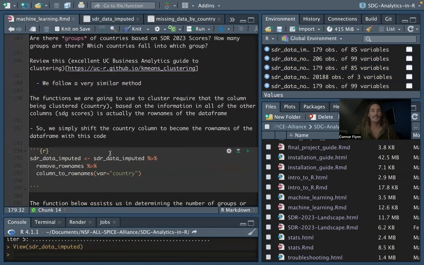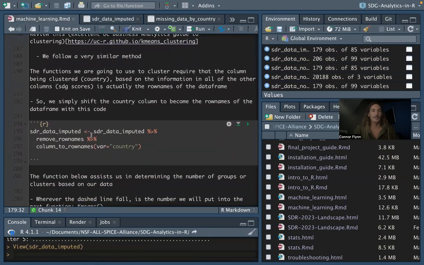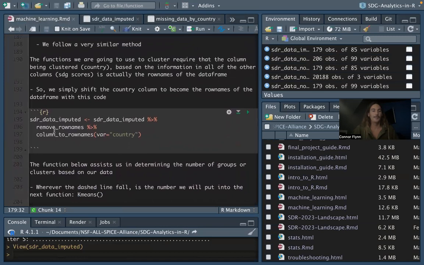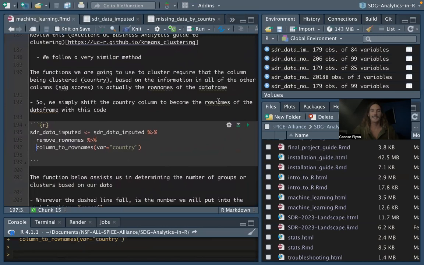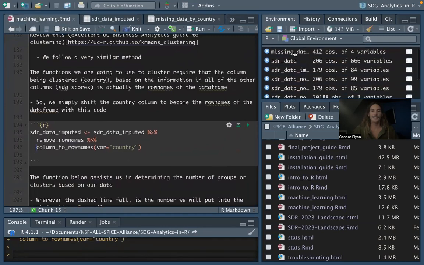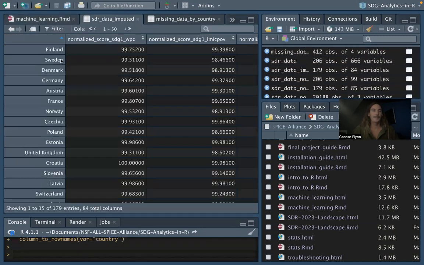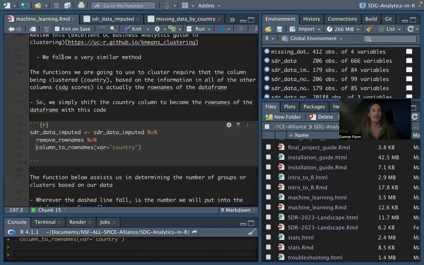And now we can get to clustering. So we use remove row names and column to row names to make the countries just the row names for each column. This is probably easier to see than it is said. So now for SDR data imputed, these countries are just the row names. And this is simply the format that the data has to be in to go into the clustering functions.